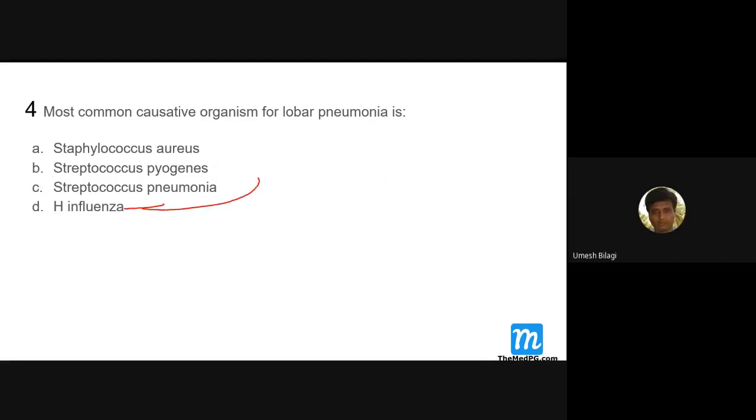Usually these two come together. A Staph aureus patient will get infected with H influenza. These two come together.